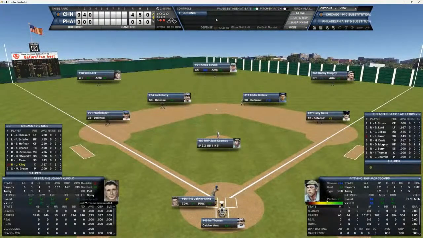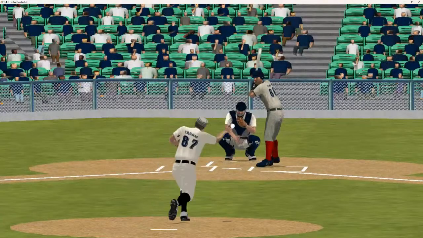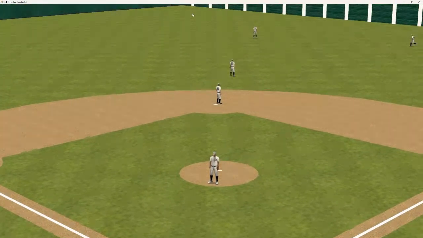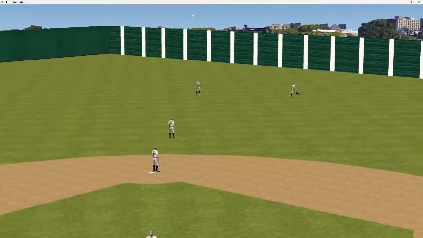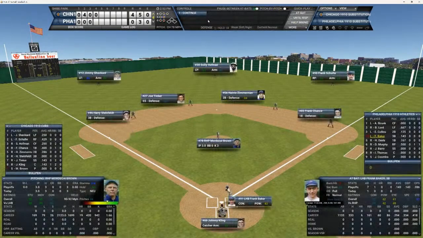And here's Johnny Kling. Kling hit a 2-run homer his first time up. And here's the 2-2 pitch to Kling. And that's going to be a belted in the center field. Should be out number 3. And that'll do it. 1, 2, 3 goes to Cubbies. To the bottom of the fourth we go.